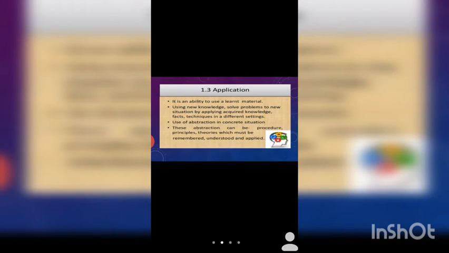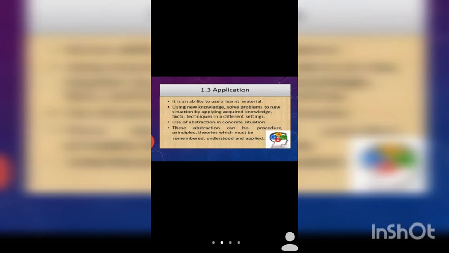Suppose I'm giving you 5 hemoglobin levels: 3, 4, 5, 6, 7. If you know the categorization of anemia, what is mild, what is moderate, and what is severe, you'll be able to categorize those hemoglobin levels. Yes or no? Next one is application, then analysis, then synthesis. I think we have discussed these in the class, till evaluation, right?